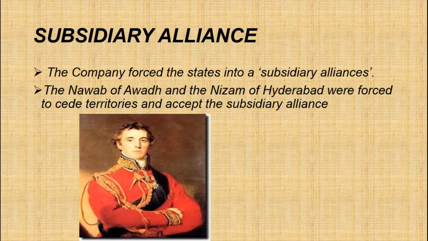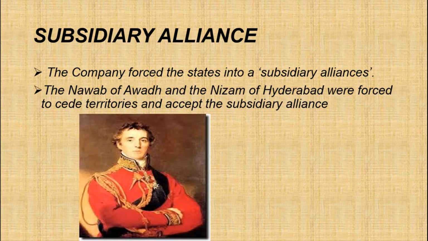See, Wellesley forced many states to enter into a subsidiary alliance. According to this alliance, Indian rulers were not allowed to have their independent armed forces, army. The company supplied troops to them for their protection from other rulers, other enemies. But the rulers were supposed to pay a fixed amount to the company for maintaining the subsidiary forces. If the Indian rulers failed to make the payment, then part of their territory was taken away as penalty.